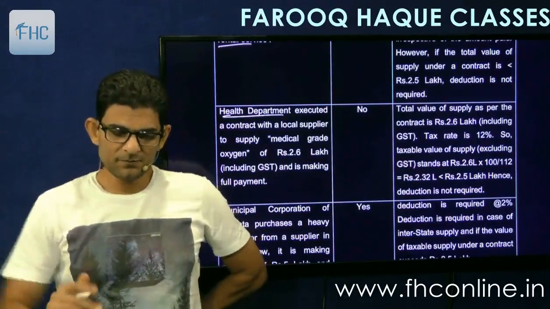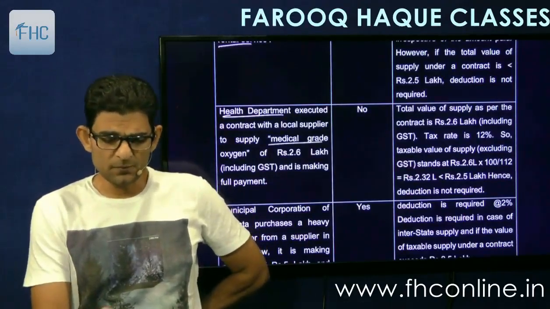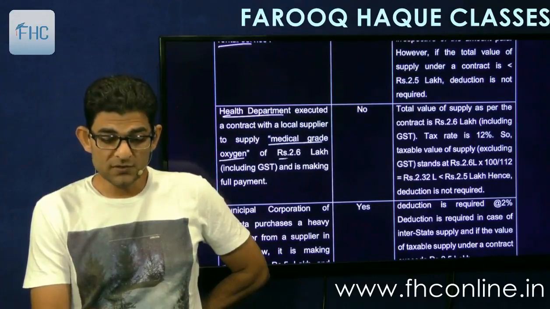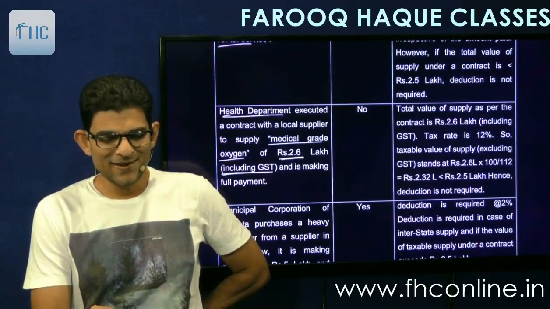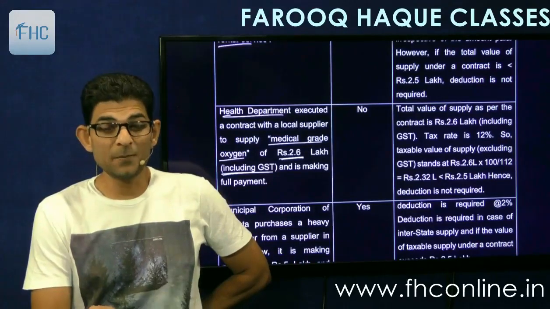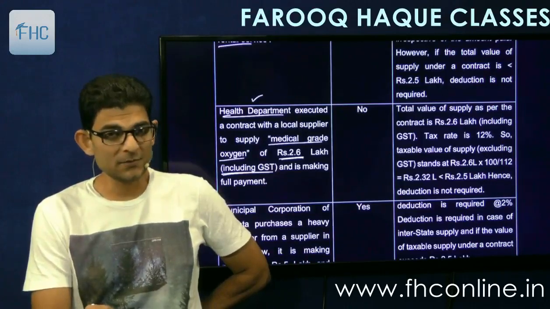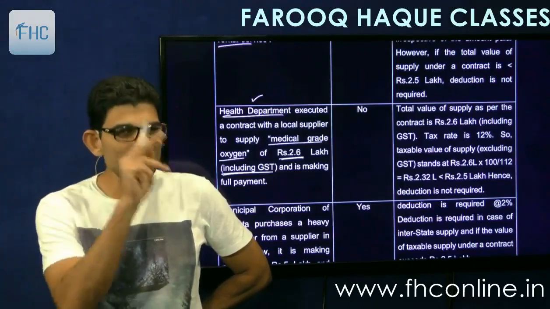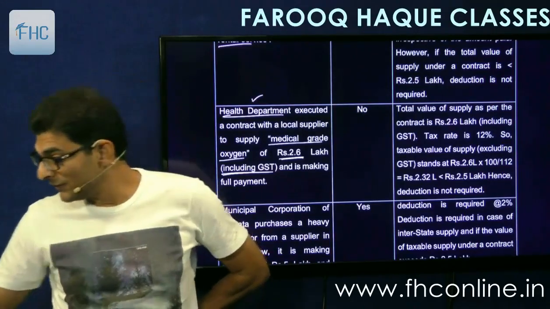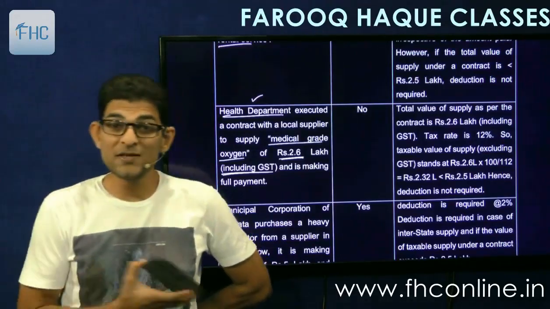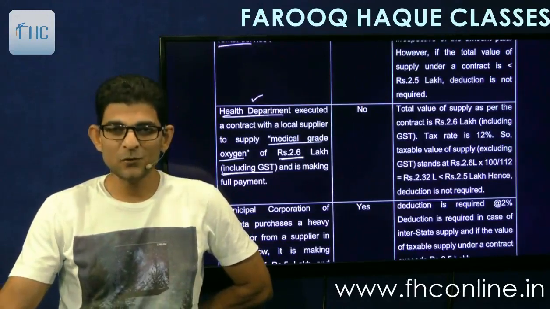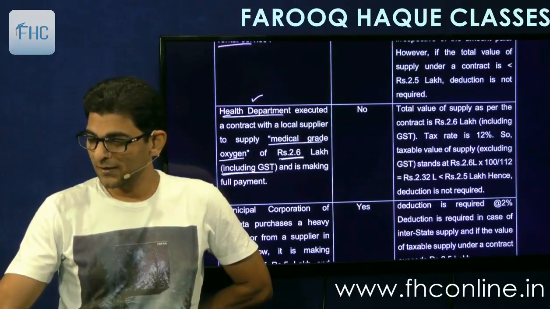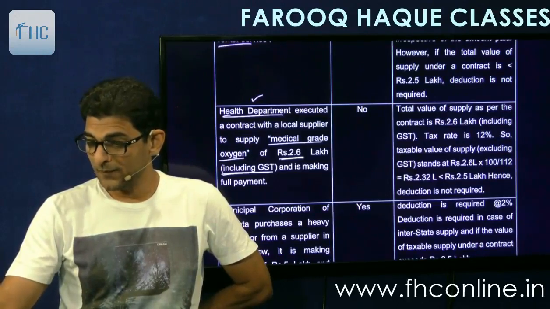Now here the question is, medical grade oxygen is taxable, no doubt, but the amount is 2.6 lakhs including GST. Health department covered, medical grade oxygen taxable, 2.6 lakhs including GST, but we know that we have to see 2.5 lakhs excluding GST, so you have to make a reverse calculation. So how to make reverse calculation, all of you know. 2.6 into 100 divided by